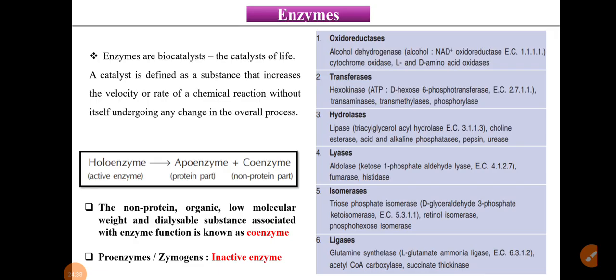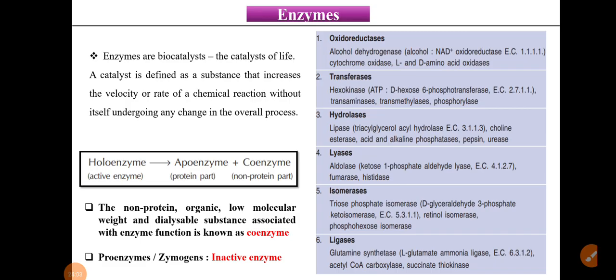So the next, enzymes, right? As we know, enzymes are catalysts. They are increasing the rate of reactions. So enzymes are biocatalysts, the catalysts of life. A catalyst is defined as a substance that increases the velocity or rate of a chemical reaction without itself undergoing any change in the overall process. So these are nothing but the enzymes.